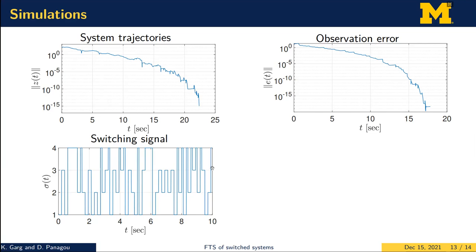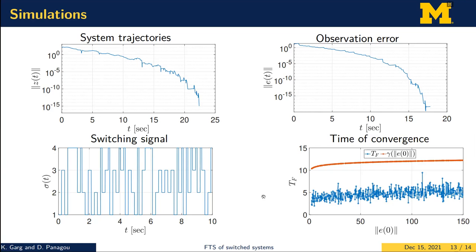The figure on the bottom left shows the switching signal that was used for this simulation. As you can see, the system goes into the fourth mode, which is both controllable and observable, but it also switches to all the other three modes, which are either uncontrollable or unobservable, thus resulting in unstable behavior. This can also be seen from the figures above, where the system trajectories go away from the origin for a small amount of time, or the errors increase for a small amount of time, which means that the system was indeed evolving under unstable modes.